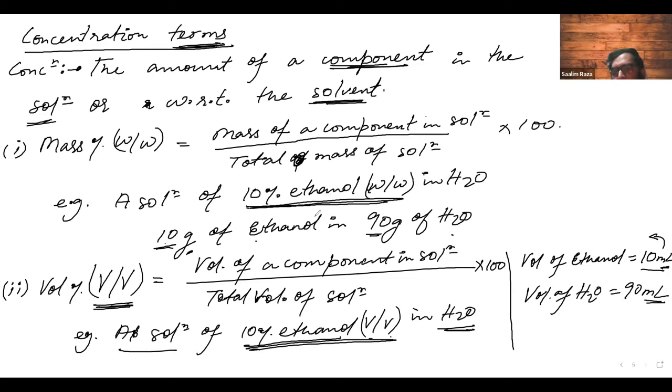This is something that you have to remember. Otherwise, the definitions and the formula is very easy. Mass percentage: mass of a component in a solution into 100 upon total mass of the solution. Volume percentage: volume of a component in a solution into 100 upon total volume of the solution. Now the third concentration term